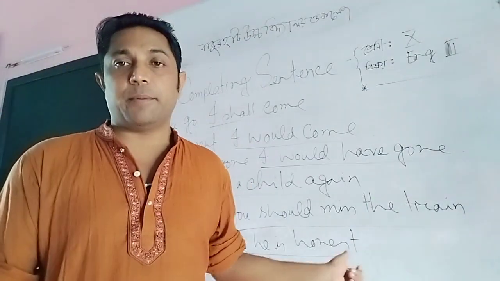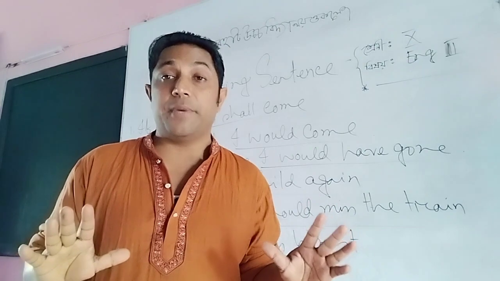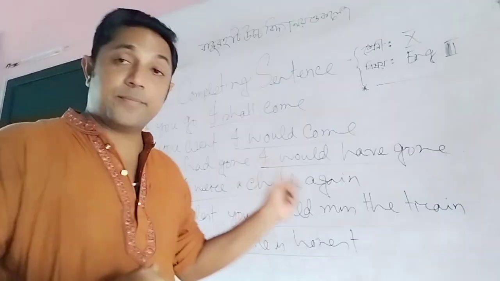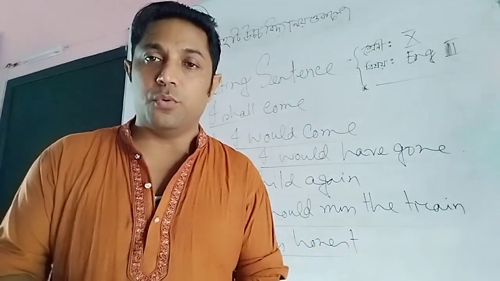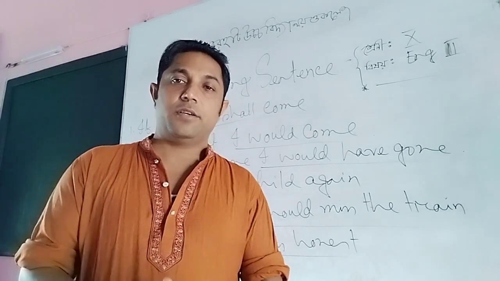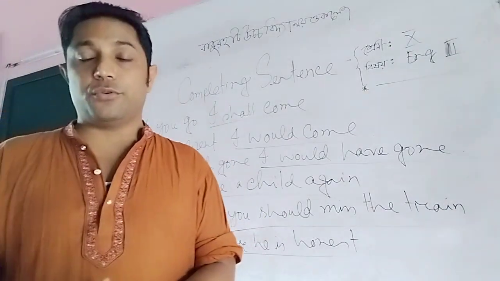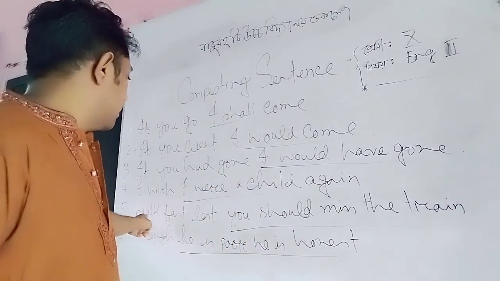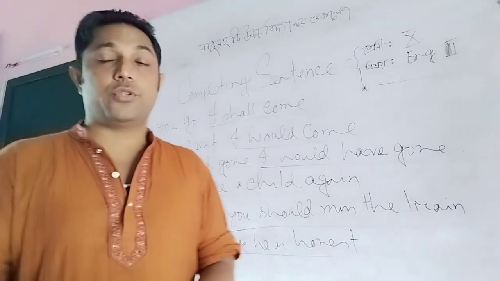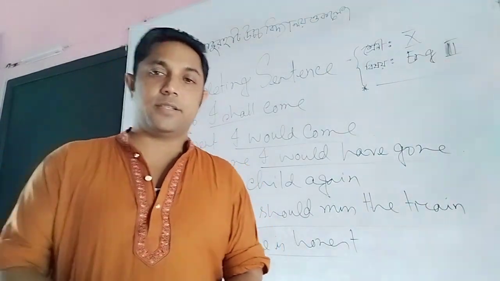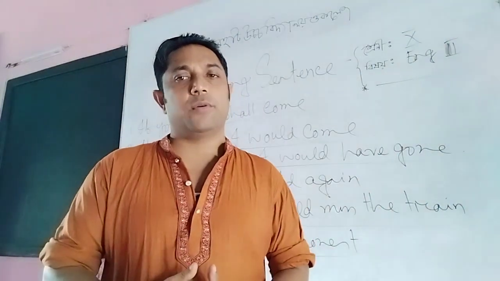If there is any subject in the beginning of the first sentence, you have to use the same subject in the second sentence after lest. And if there is no subject, you have to use you as the subject of the second sentence, and then you have to use should. So dear students, when there is lest between the sentences, you have to use should after the subject of the second sentence. Is it clear? I think all of you are clear about it.